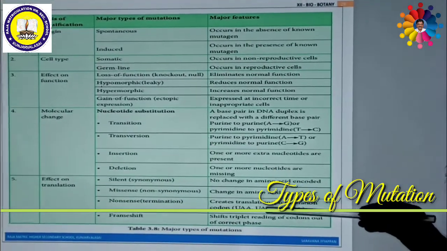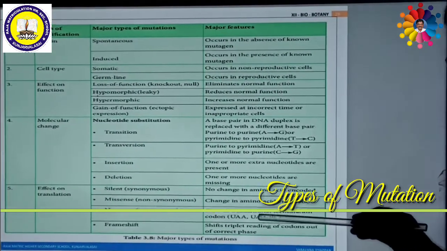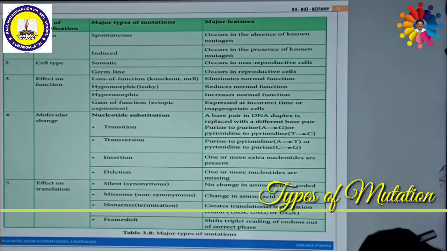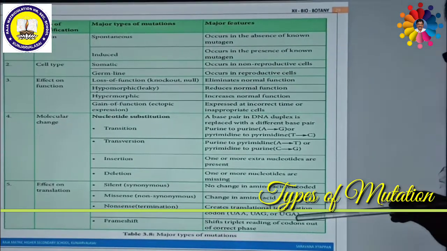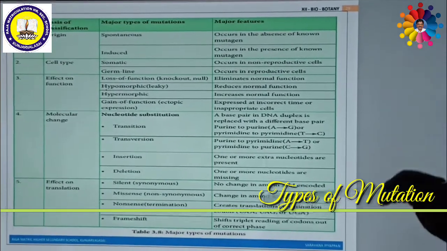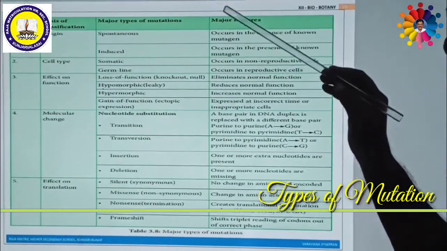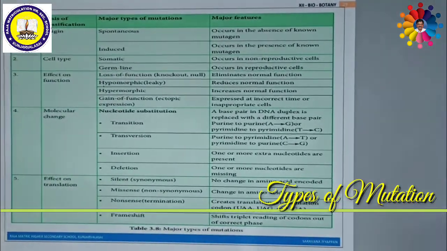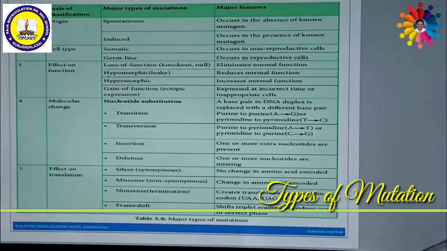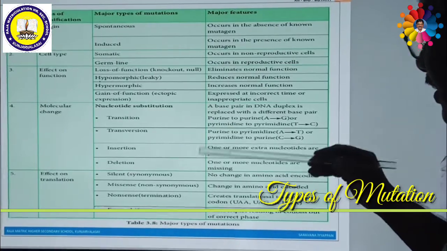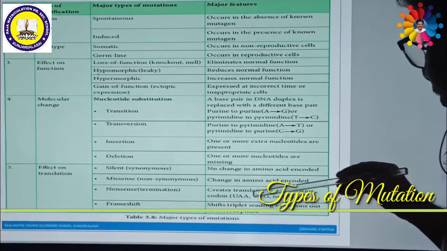Similarly, UAG: uracil, adenine, guanine. These three together form a codon. Similarly, UGA: uracil, guanine, adenine. This is one codon. So three nitrogenous bases are joined together to form a codon. Every gene is made up of a number of these codons.